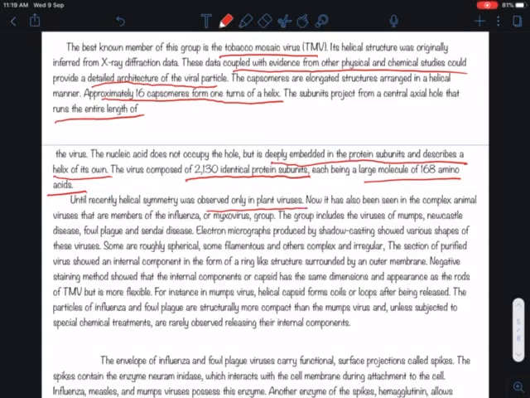Until recently, helical symmetry was observed only in plant viruses. Now it has also been seen in complex animal viruses that are members of the influenza or myxovirus group.